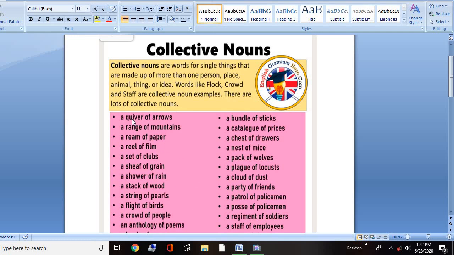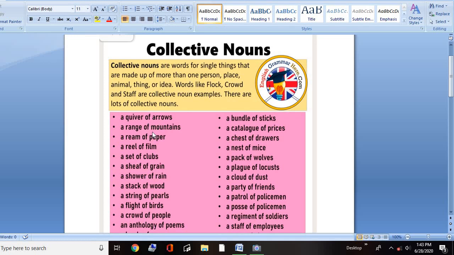Slowly I'm going to read it out so you can understand collective nouns even better. A choir of arrows. So you don't have to say many arrows. You have to say choir of arrows, which means there is more than one arrow, which means there are many arrows. But when you're talking in English, you don't have to say there are many arrows. You have to say a choir of arrows. That is what it means for many arrows. Instead of saying many, you can say choir of arrows.